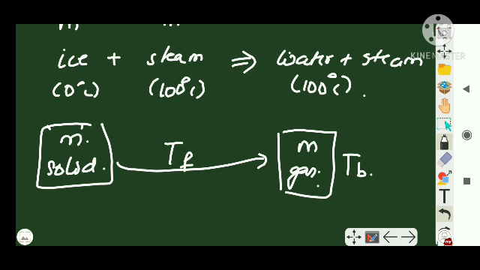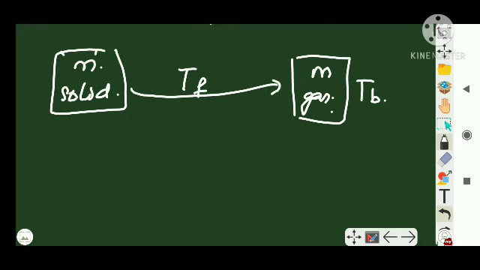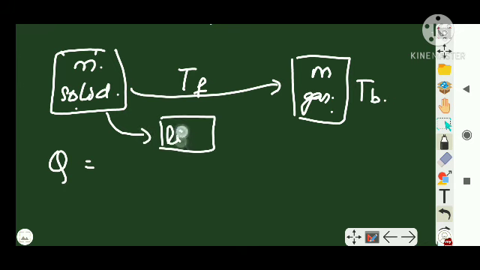Clear? So how much minimum amount of heat do I have to supply? Keep this very important point in mind. First I have to convert solid into what? Liquid, right? So first there is a change of state, so it is m into L_F. Why? Solid to liquid, so latent heat of fusion, right?